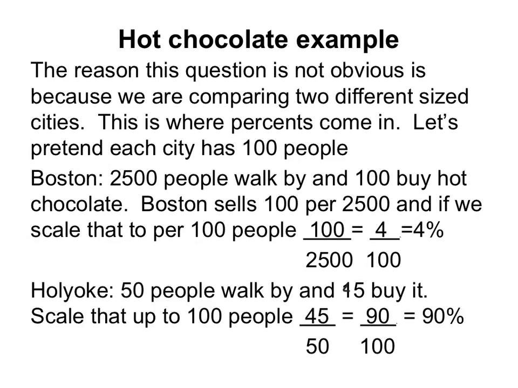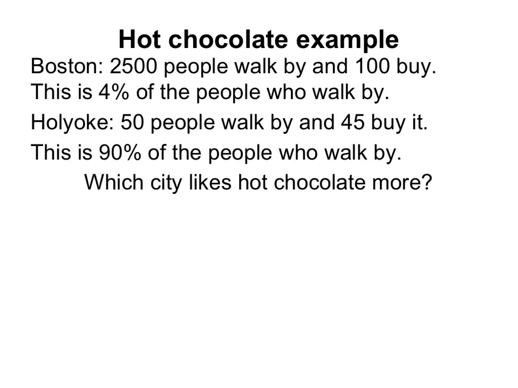In Holyoke, 50 people walked by and 45 bought it. So this one we need to scale up. We're going to pretend that 100 people walked by. Well, to turn 50 into 100, we need twice as many people. Twice as many people means twice as many hot chocolates sold. So there's my 90 over 100. So there's my 90%. So in Boston, 4% of the people bought hot chocolate. In Holyoke, 90% of the people bought hot chocolate. So which city likes hot chocolate more?